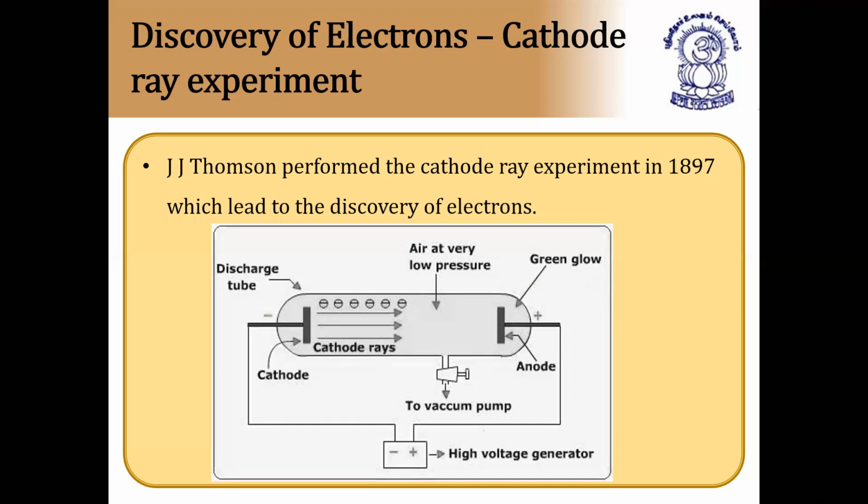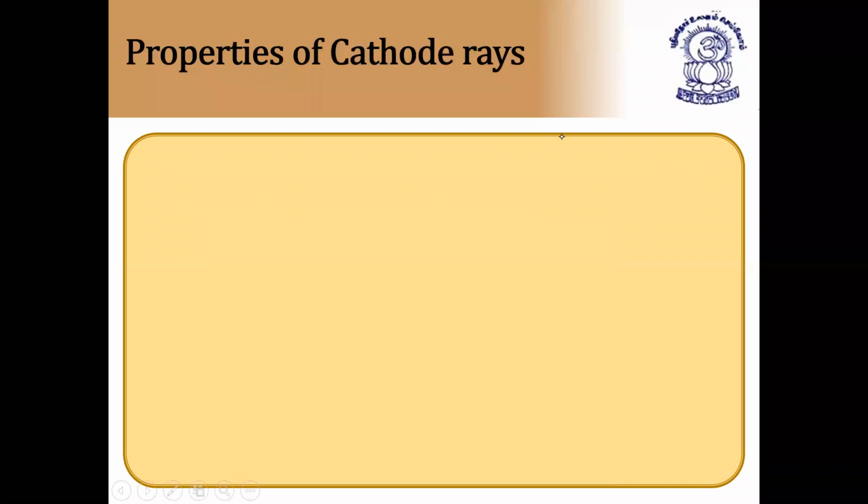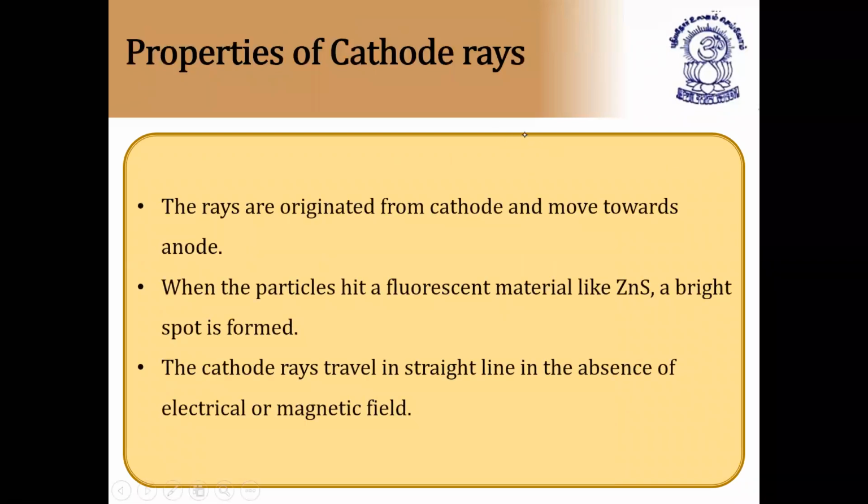Now, what are the important points in the cathode ray discharge tube? We are going to discuss the properties of cathode rays. These rays originate from the cathode and move towards the anode. That is the first point, which we already discussed. When the particles hit a fluorescent material like the zinc sulfide screen, a bright spot is formed, that is, a green colored spot. This fluorescent screen is kept beside the anode.